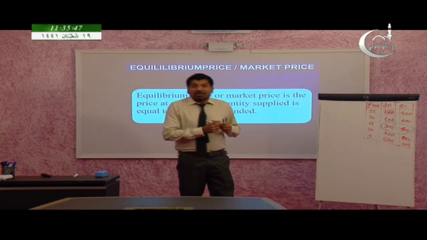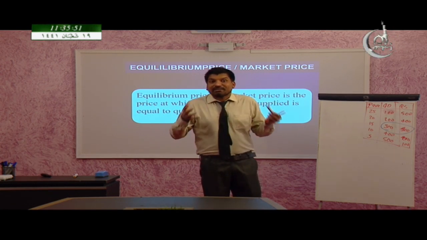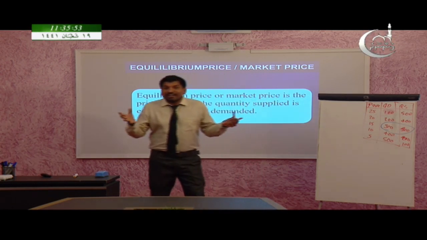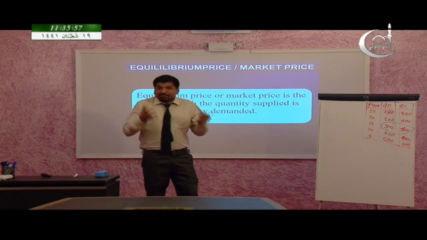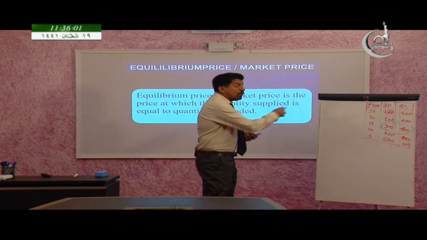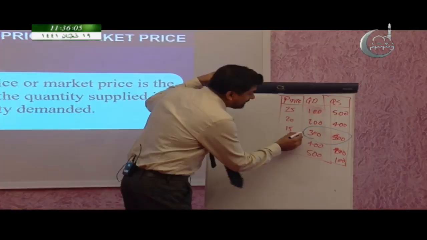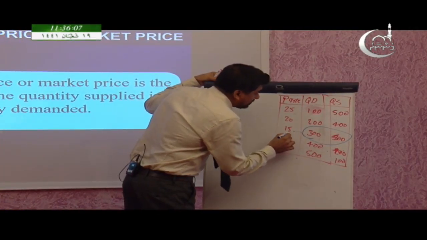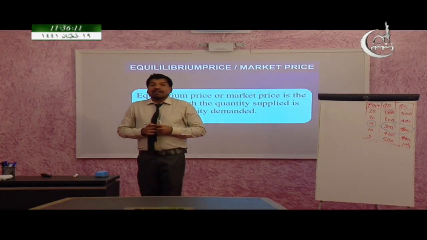This is called market equilibrium. Market equilibrium is the point where quantity demanded is equal to quantity supplied. And at this point, what is the existing price? That is called the equilibrium price. So what is the price here? 15. So we can say 15 is the equilibrium price or the market price.